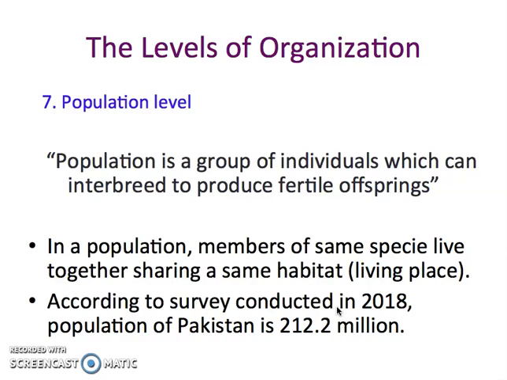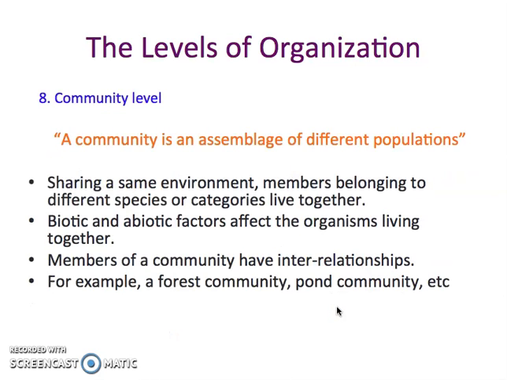Going to the next level, when we are grouping on an advanced or bigger level, we are going to add these populations together. For example, we are living in an area in which different types of organisms live, and every type of organism has its own population. Human population is there, dog population is there, cat population is there. Among the cattle, there are cows, buffalo, goats, sheep, different types of plants, different types of bacteria, fungi, and viruses.